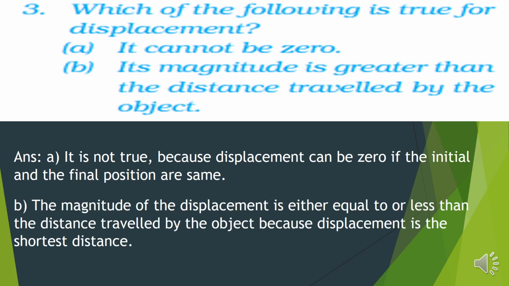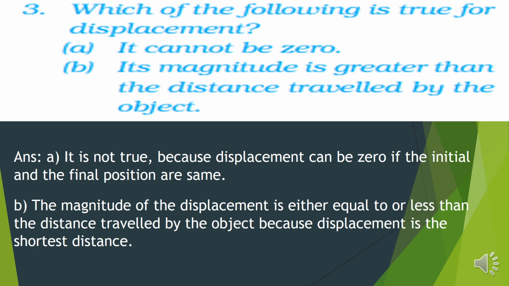This is not true. Why? Because the magnitude of displacement is either equal to or less than the distance traveled, as it is the shortest distance. Do you remember that example where an object had to travel to C from point A? So in one condition, it was traveling from A to B, then from B to C. And in another case, it traveled from A to C. Isn't it?